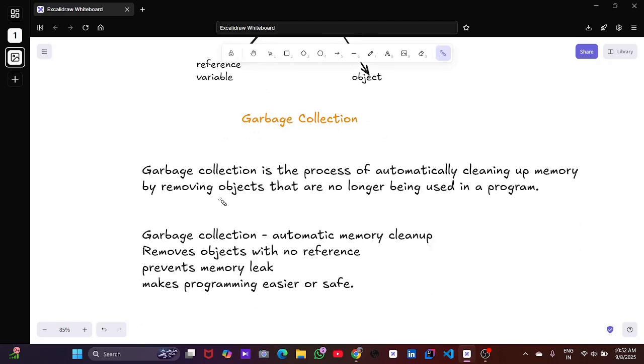Garbage collection is the automatic process of cleaning memory, removing objects that are no longer being used. Garbage collection is used for memory cleanup, removing objects with no reference, preventing memory leaks, and making programs easier and safer.